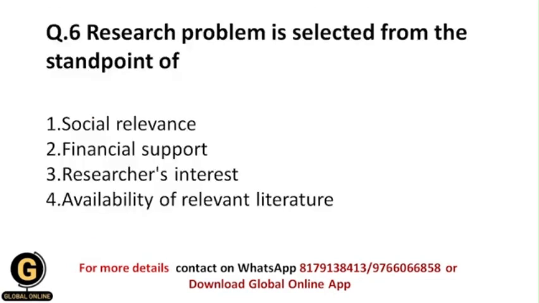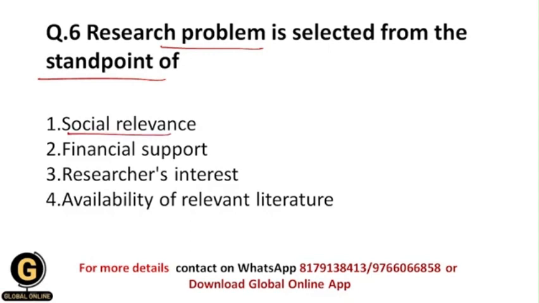research. Okay, research problem is selected from the standpoint of. So from whose standpoint should we select the research problem? First is social relevance. Social relevance means whatever problems there are within the society.